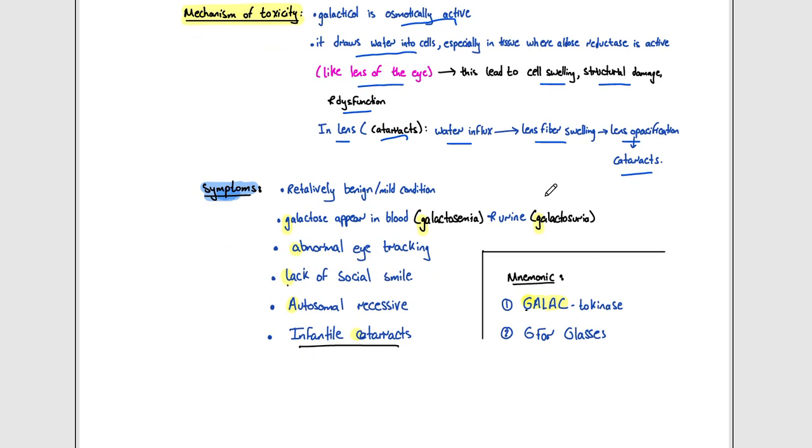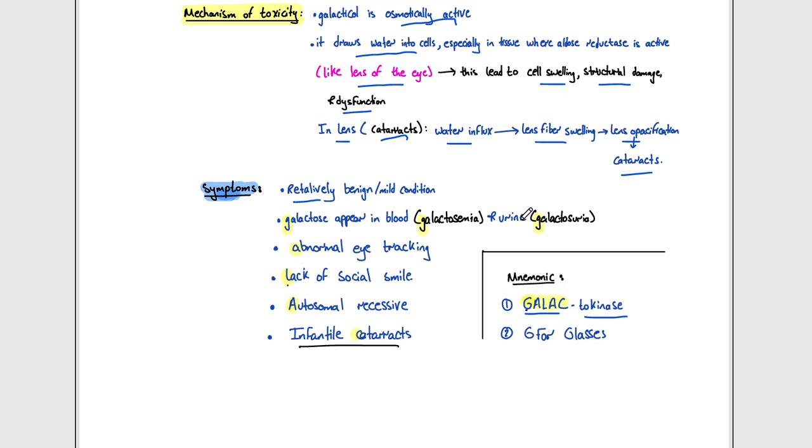So what are the symptoms that they are going to develop in an infant who has galactokinase deficiency? Before we dig into the symptoms, it's a relatively benign and mild condition in the case of galactokinase deficiency. Here we have a mnemonic, galactokinase, to remember the enzyme that is deficient. Let's remember the first 5 letters of this enzyme. Let's start with the G. We have galactose, which would appear in the blood and in the urine, which means galactosemia and galactosuria.